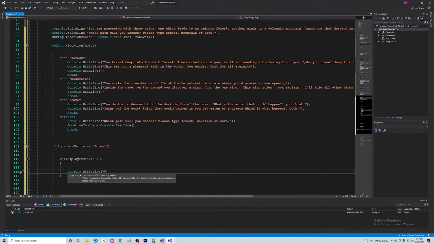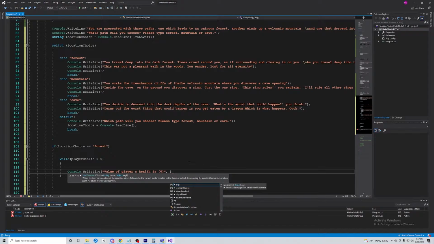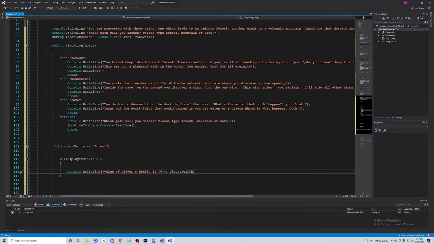and we'll say the value of player's health is, and then you take the curly braces, the same braces that we have here, and this is called substitution. I'm just going to show you some tricks while we go along. It's another way to basically print.